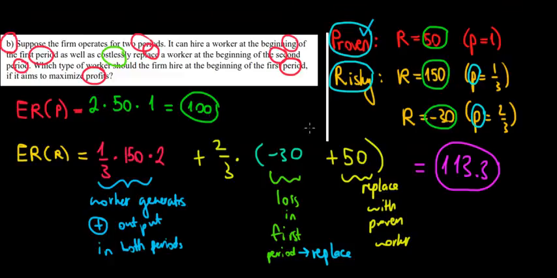But we're taking the risk that he might also make us a loss. However, even though he makes us a loss, at least we can compensate for that by replacing him with a proven worker, with a better worker. So we're kind of hedging, even though we're taking a risk. Hope this makes sense, and we are done.